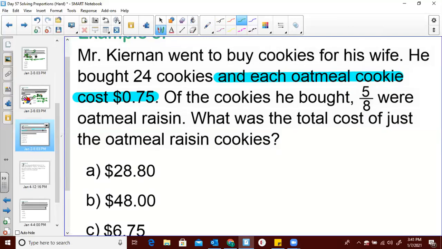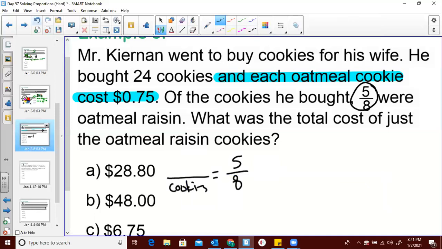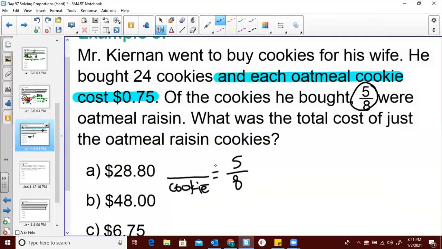All right, so they give us a fraction. Bam, right away, let's just line this fraction up. If they give us a fraction, you use the fraction. Well, what does this fraction tell us? It tells us that for every 8 cookies, 5 of them were oatmeal cookies.